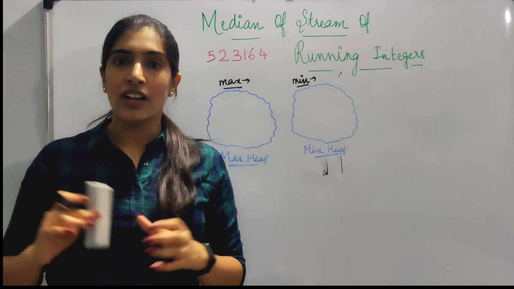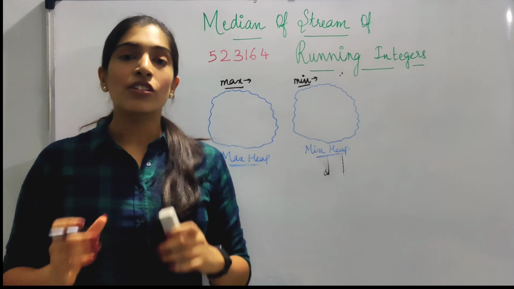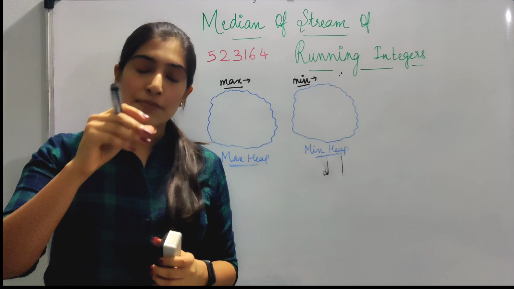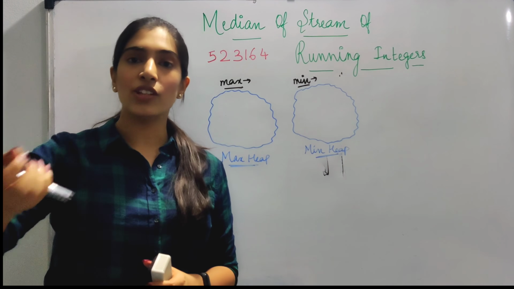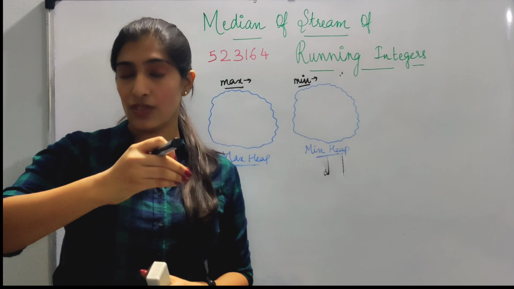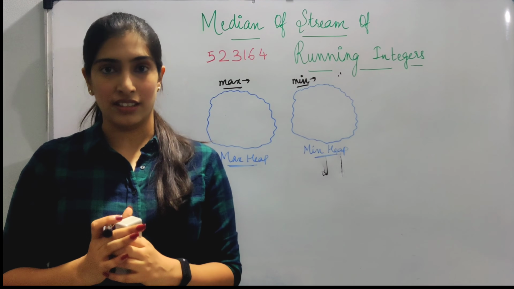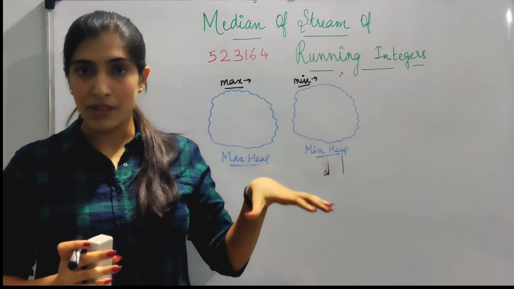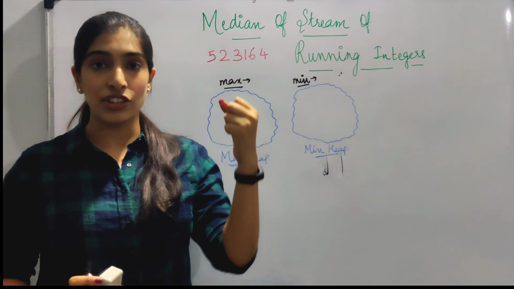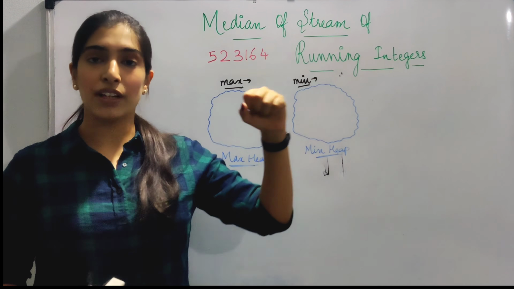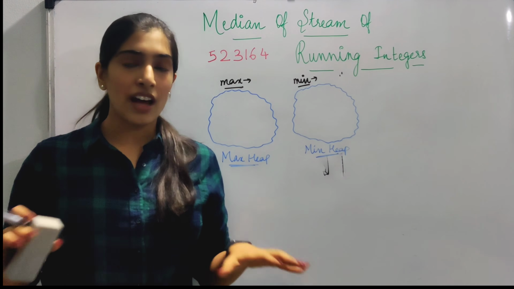So what does a queue do? You just keep inserting values and you can extract only the first value. So what a priority queue does is, it keeps either the smallest or the maximum value in the front. Whenever you are extracting a value, that is the first value on top of the queue. The first element of the queue will always be the element that you need. If you think of a heap, what did you need? You needed the topmost element. In the max heap, it will return you the highest value. In the min heap, it will return you the minimum value. So that is what is happening in a priority queue.